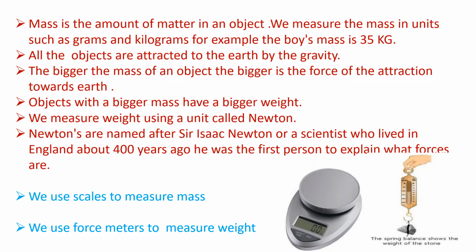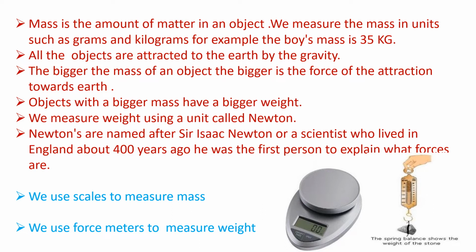Mass is the amount of matter in an object. We measure the mass in units such as grams and kilograms. For example, the boy's mass is 35 kg. People usually say the boy's weight is 35 kg, but in scientific terms, that is not a weight, that is a mass. So here we have to understand the difference between the mass and the weight.